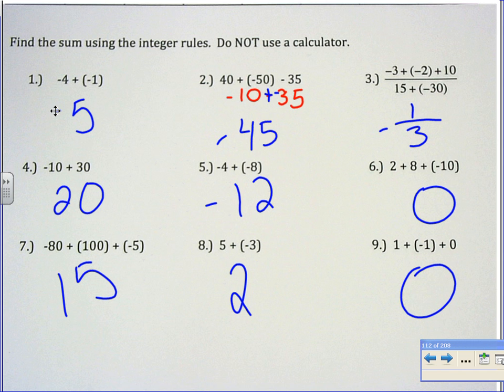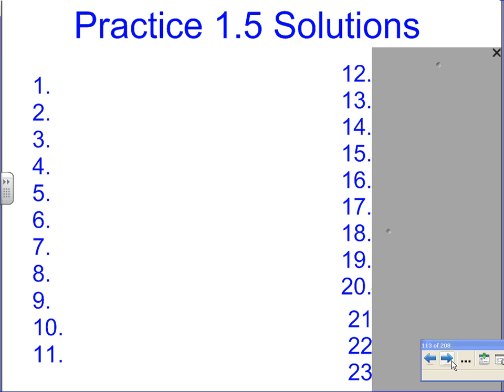Okay, let's now go to, sorry, one more thing to go over. Practice 1.5. Okay, tomorrow we'll be back on track. So go to practice 1.5. We're going to go over this. Please, I'm moving on today to subtracting integers. So if you're not sure of something in the homework, please let me know. I will spend some time going over the word problems. I know some of them were a little bit confusing. Okay. All right, so number 1, Alex, we're going to start with you. What did you get on the homework for number 1?